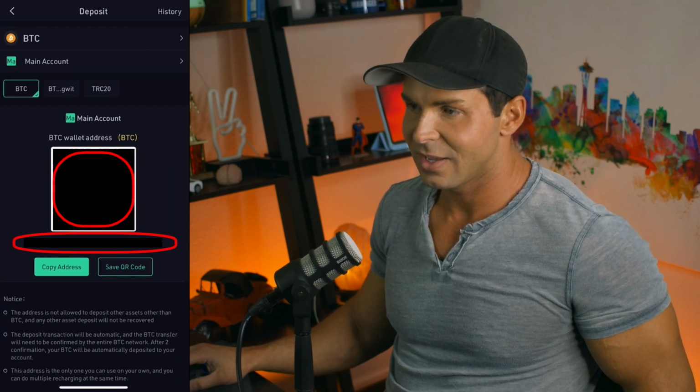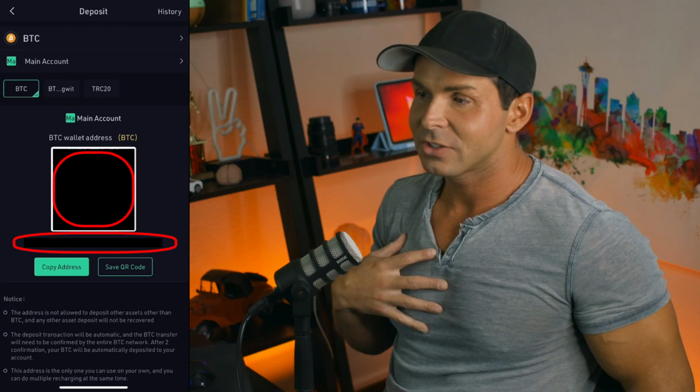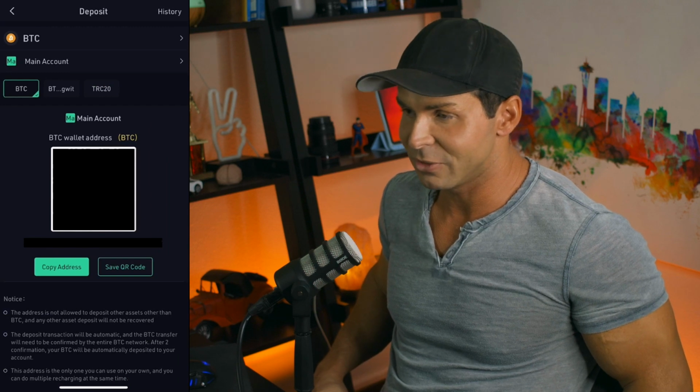Next screen we'll see is the wallet's special QR code, which I've got blacked out, and below it a long, wacky alphanumeric wallet address, okay? That's 100% unique to this wallet, okay? I've got it censored out, even though having it on there wouldn't allow anyone to take anything from this wallet. But people would be able to send their own crypto over to it, which I don't want anyone doing, honestly.